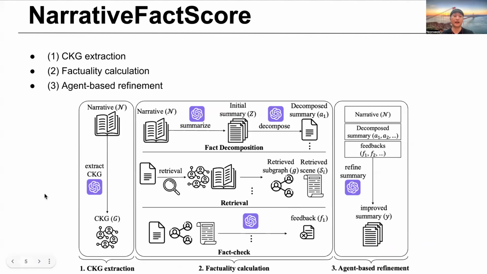Now I will explain how to calculate NarrativeFactScore. It has three main stages. The first is CKG extraction. This extracts the character relationship graph from the script. The second is factuality calculation. This actually calculates the factuality of the summary. The third is agent-based refinement. This improves the summary based on the factuality evaluation result. Now let's look at each stage in detail.